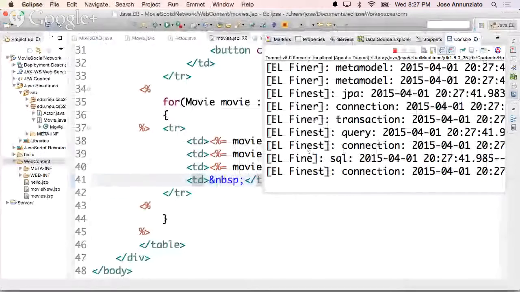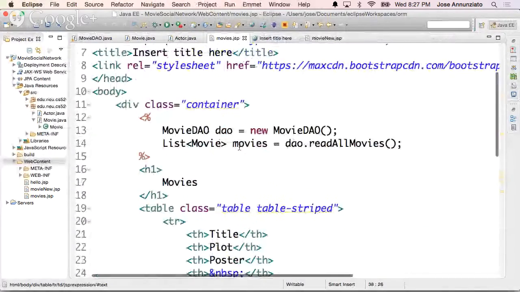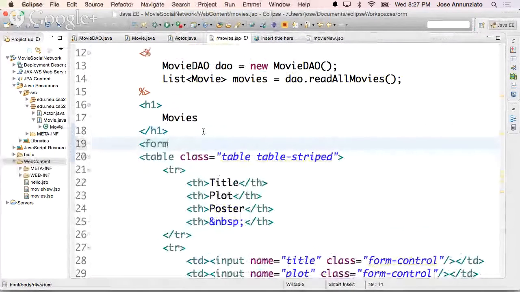Okay, there we go. So this is a form that's going to submit. Where's the form? The form would start maybe here. And it's going to submit to myself, right? So action submit to movies.jsp, right?